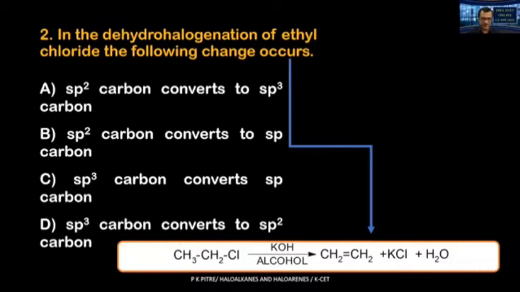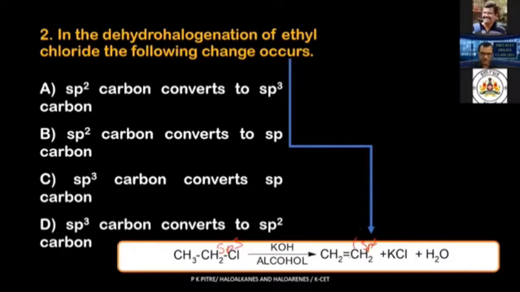So in this reaction, a beta hydrogen has been lost from this beta carbon, and then the halogen has been lost from here. So what are you getting? You are getting a carbon which is sp2 hybridized. From an sp3 carbon, you are coming to an sp2 carbon. Clear? So what is happening in this reaction? sp3 carbon is getting converted to sp2 carbon.